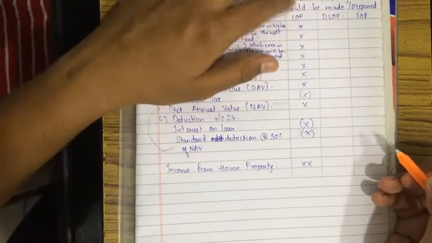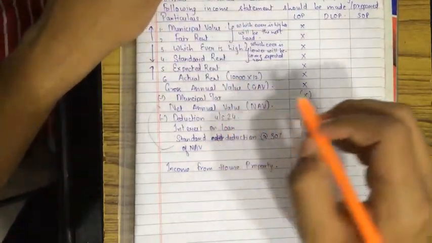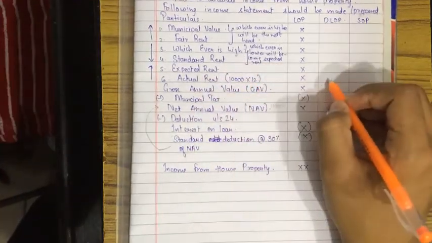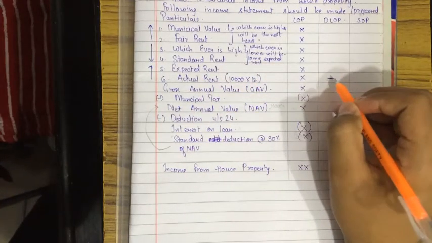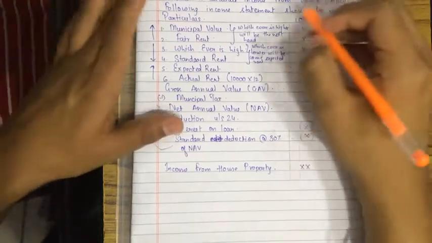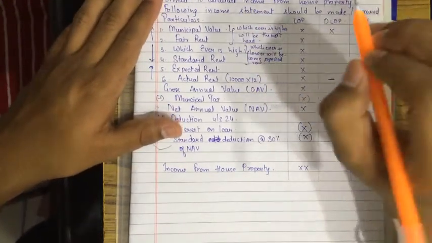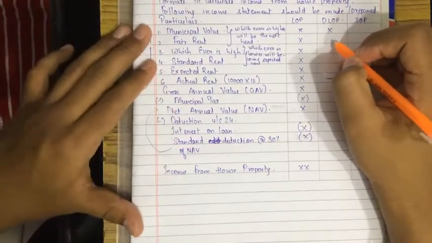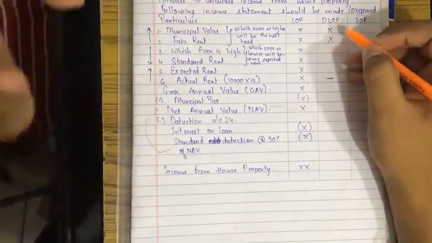How to calculate deemed let out property? In deemed let out property, the actual rent column will be missing, because you have not rented it. Actually, the municipal valuation authority has valuated the flat. The fair rent has been valued by the agencies. That will be given in the question.